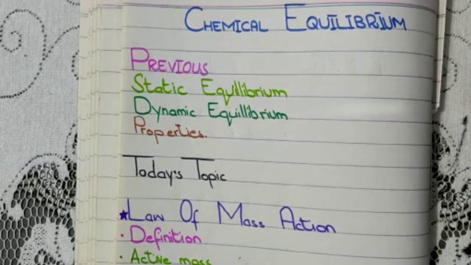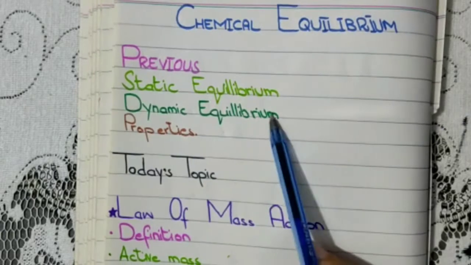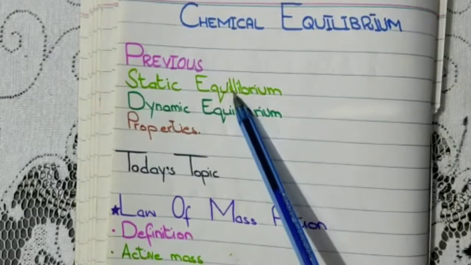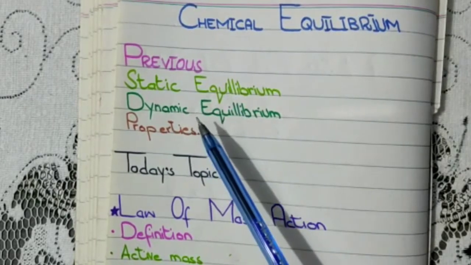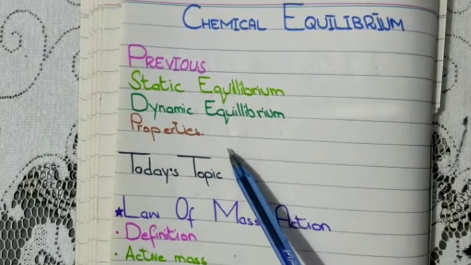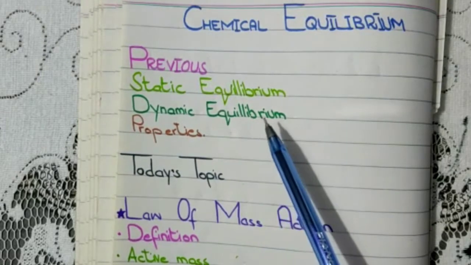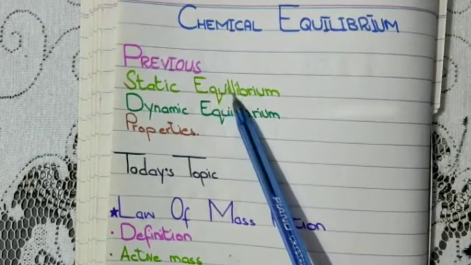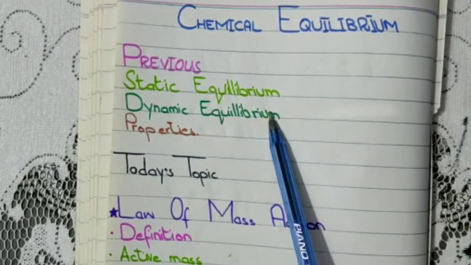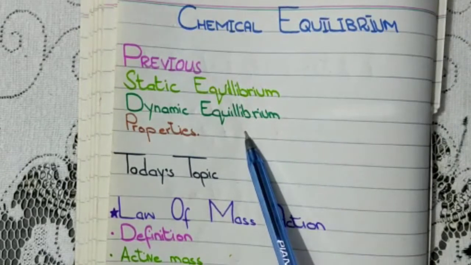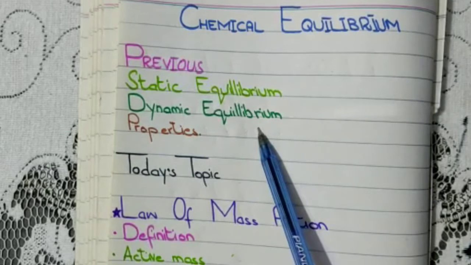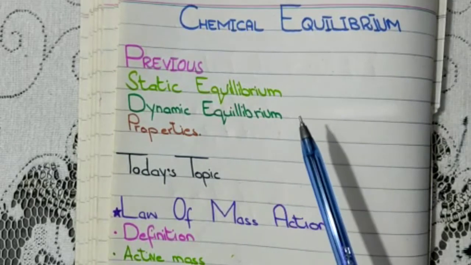So we were studying chemical equilibrium, and here I am with its new video. Previously we have studied different things. In the first lecture we studied chemical equilibrium, different types of reactions, its definition, and examples. The next video was about static equilibrium, dynamic equilibrium, and properties of equilibriums. I hope you know well about those topics.